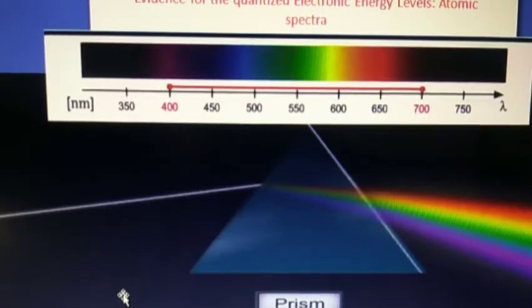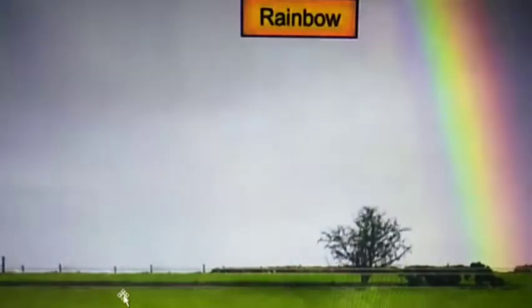Now, particle nature means the study of electromagnetic radiation. When electromagnetic radiation interacts with matter, atom or molecule, it will absorb the energy of that light.